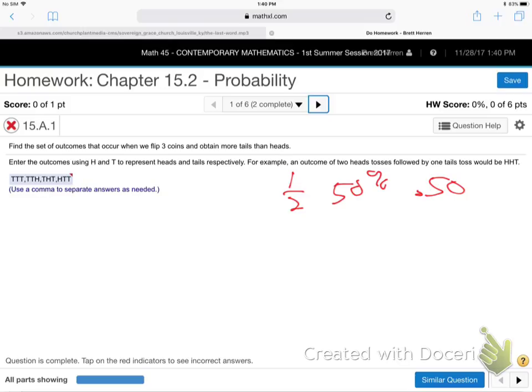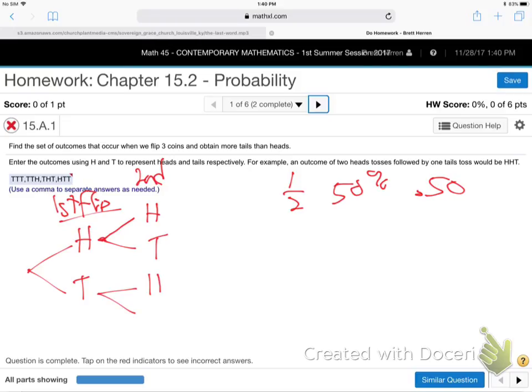Maybe that didn't help. How about if I do Johnny's way a little bit more? The first time you flip a coin, you're going to get heads or you're going to get tails, like Johnny's saying. And then the second time you flip, say you got heads the first time, then you're going to get either heads or tails on the second flip. Or if you got tails the first time, you're going to get heads or tails the second time. That's kind of what Johnny's saying. That make sense? Just trying to draw it out pictorially. He's right on the money.